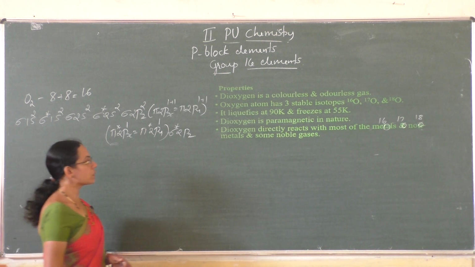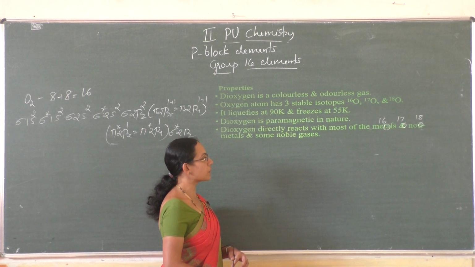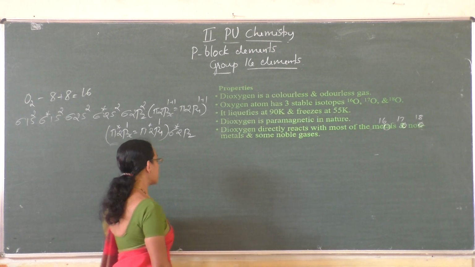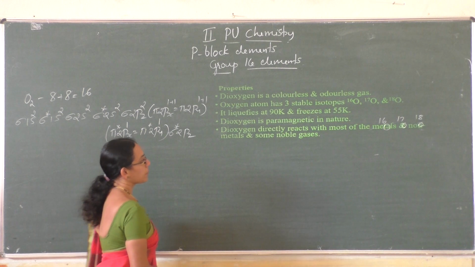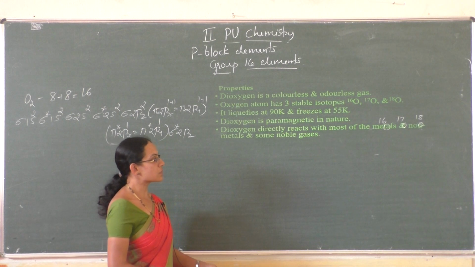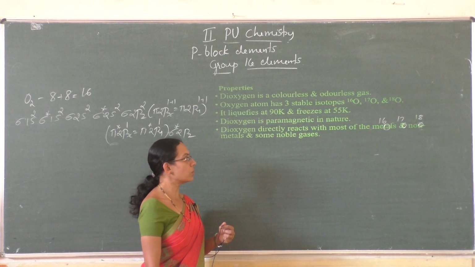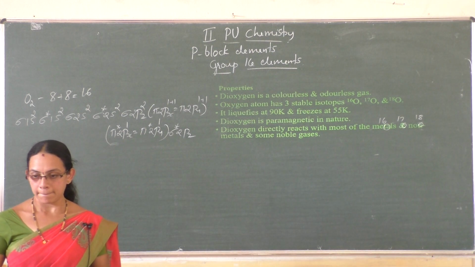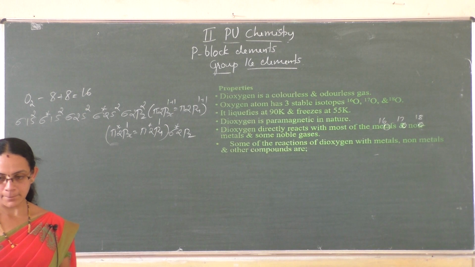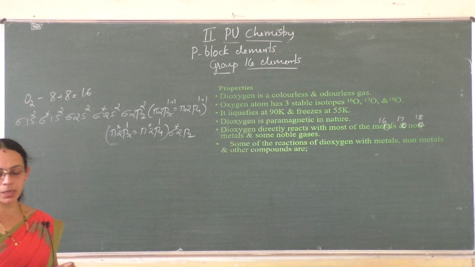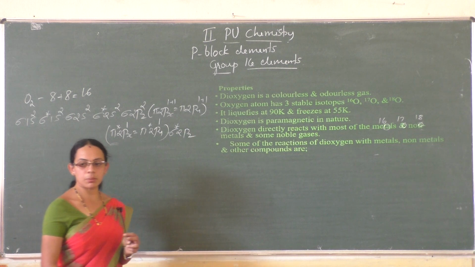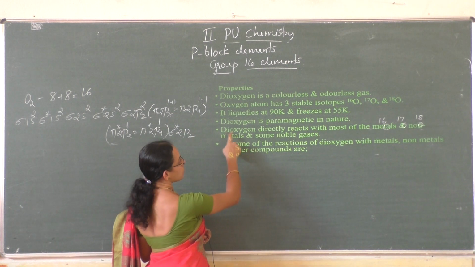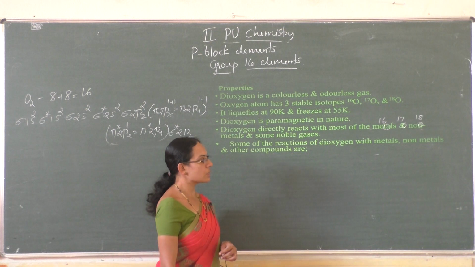Next, dioxygen directly reacts with most of the metals and non-metals and some noble gases. Right? It reacts directly with most of the metals except platinum and gold, the noble metals, and non-metals and some noble gases. Here are some of the reactions of dioxygen with the metals and non-metals and some other compounds. Here oxygen directly reacts with the metals.